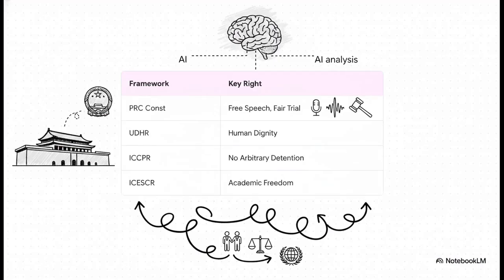What stood out literally right away in the AI's analysis is the unanimous agreement across these 4 major documents. If you take the domestic side, so the PRC Constitution, and map it against massive international human rights treaties like the UDHR, the ICCPR, and the ICESCR, you see this striking alignment. The AI found that fundamentally, domestic and international law actually agree on what our basic rights are supposed to be.